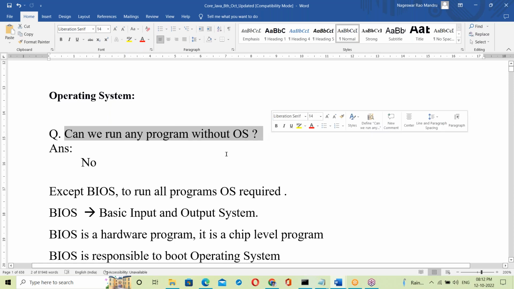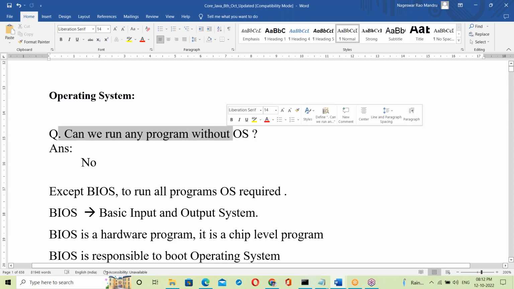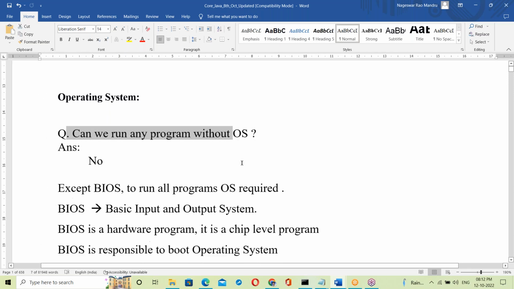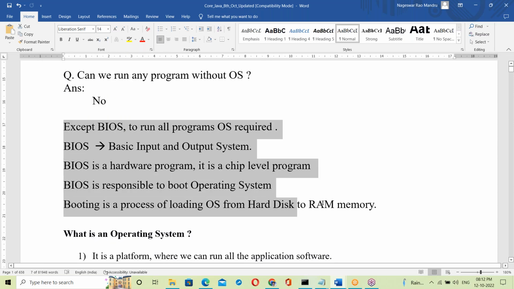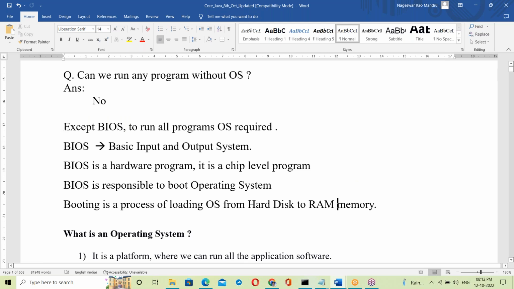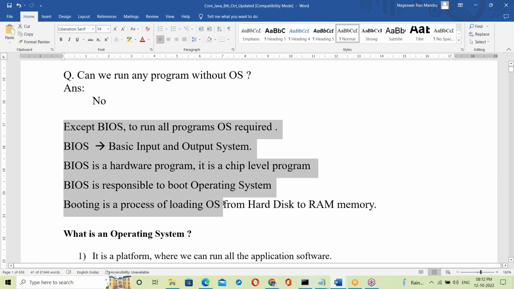Can we run any program without an OS? No. That is the same program we discussed in the class. It is in our class document, and this is for you only. I'll be sharing it with you. These points are there.